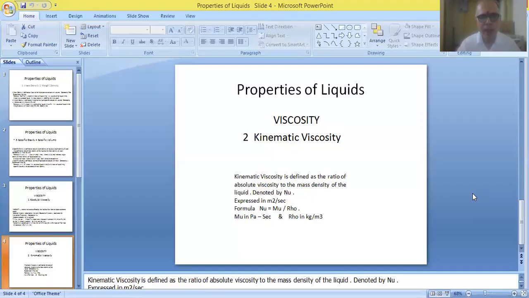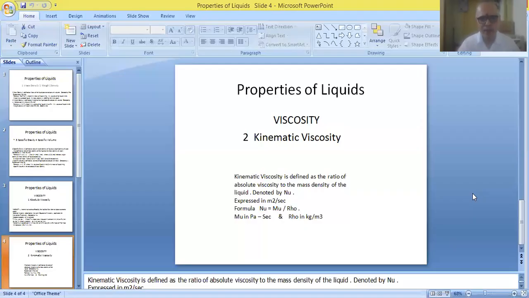So kinematic viscosity, in the SI system, will ultimately be expressed in terms of meter square per second. These are the major properties of liquid.